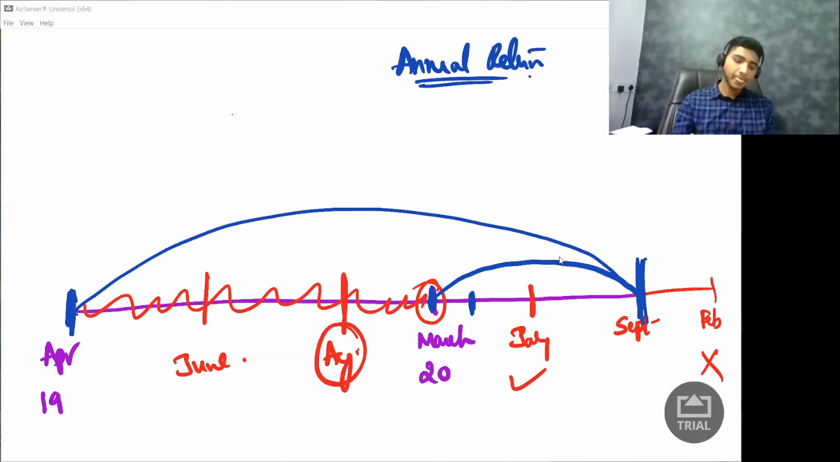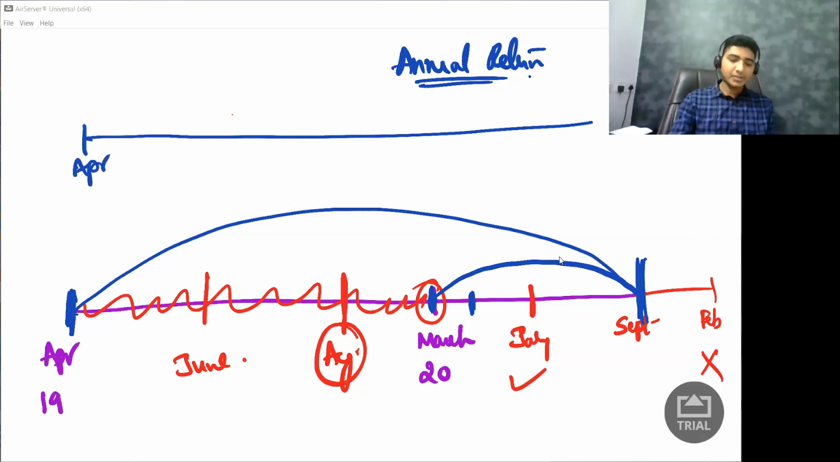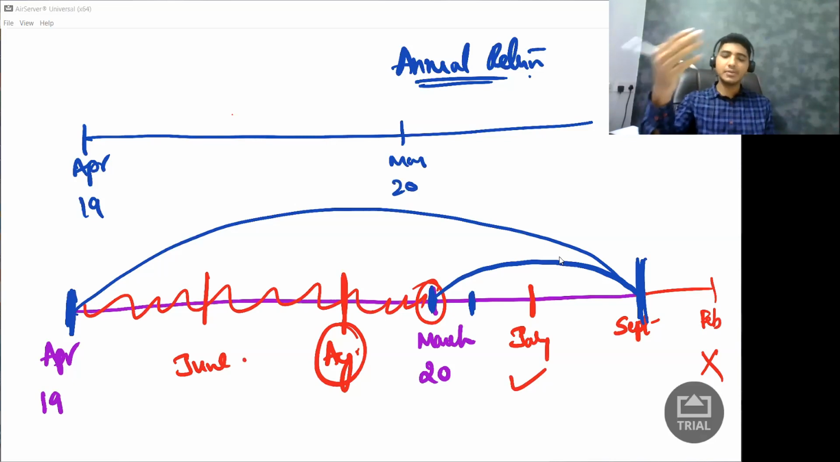So what is the due date to file annual return? They say due date to file annual return is, let us say this is April and this is March of 1920. So if you do any business in 1920, this is the entire year's business. The information about this 1920 you are supposed to give to government. So government has given time till next year's December.